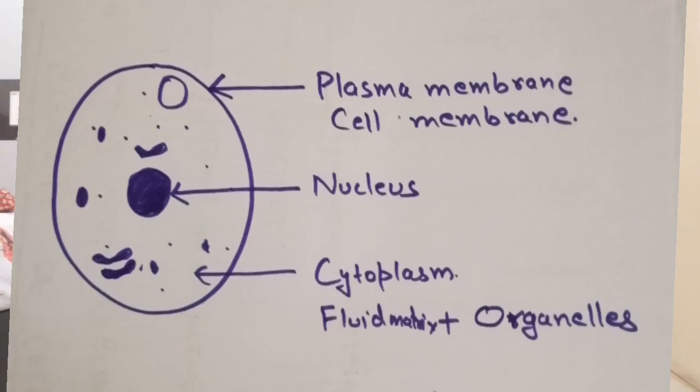Earlier we were saying that in cytoplasm there are little compartments present. But from today onwards, we are not going to call them compartments, but we will call them organelles. Different organelles are present in cytoplasm in which different functions are happening.